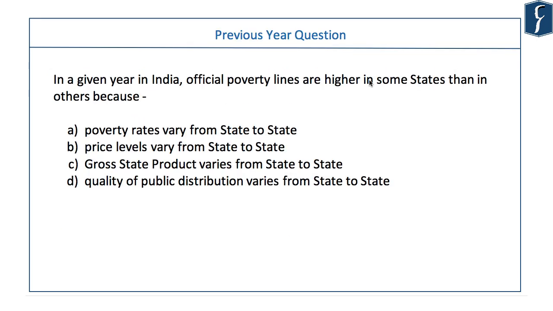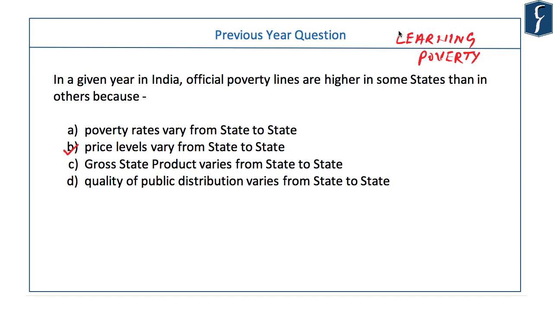Recently, World Bank has set a target on learning poverty. Poverty and unemployment are two topics which are easy to cover, and questions are definitely asked from them. For example, this question from 2019 prelims: in a given year in India, official poverty lines are different in some states than others because, and the obvious answer is, price levels vary from state to state. A simple, easy question. Similarly, many times UPSC will ask a very basic, simple question on unemployment. These two are related, and UPSC repeatedly asks on them.